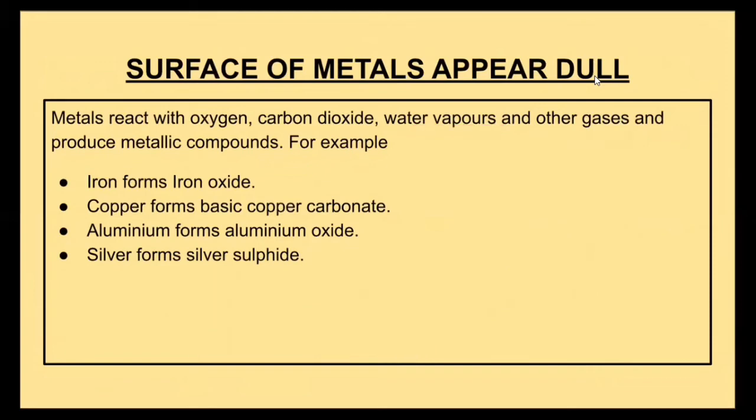Another is formation of copper carbonate. The next is the formation of aluminium oxide on aluminium articles. Similarly, silver forms silver sulfide.